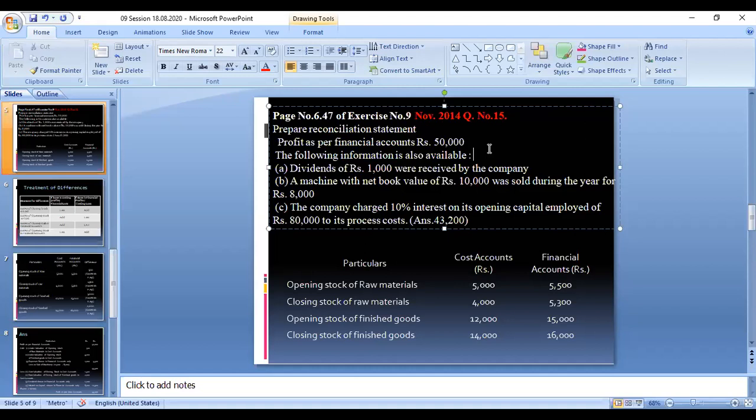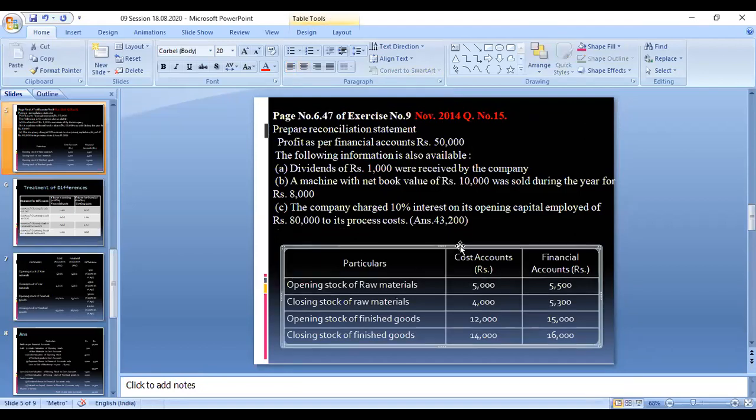Below, the table is also given. In the table, the opening stock of raw materials in the cost account is 5,000, and in the financial account it is 5,500. The closing stock of raw materials is 4,000 in the cost account and 5,300 in the financial account. Opening stock of finished goods is 12,000 in cost and 15,000 in financial. Closing stock of finished goods is 14,000 in your cost accounts and 16,000 in your financial account. This is the problem given in your question; you can take a screenshot of it.